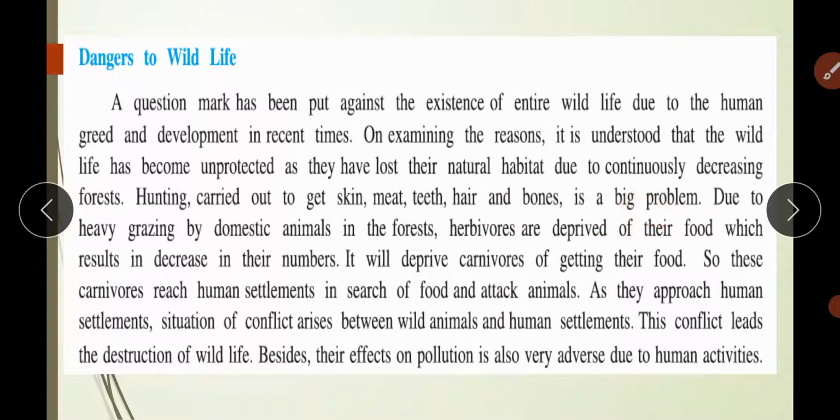Due to heavy grazing of domestic animals in the forest, herbivores are deprived of their food, which results in a decrease in their number. See, due to heavy grazing of domestic animals in the forest, उनकी खाने का source क्या है? This forest is the source for their food, and now as forests are reducing, they are not getting their food. मतलब this deprived their food, which results in decrease in their number. It will deprive carnivores of getting their food.